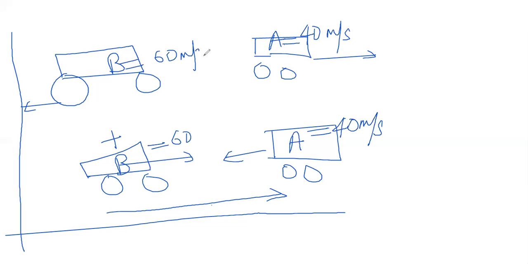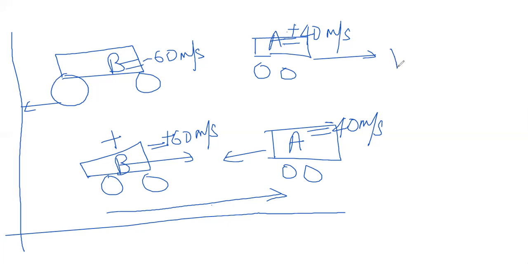Now, sign conventions we have to use, and then apply VA minus VB and all that. This is positive. By sign convention, it is positive. By sign convention, this is negative. This is again positive because it is going from left to right. Is it not left to right? This is right to left. So this is negative. Is this understood?